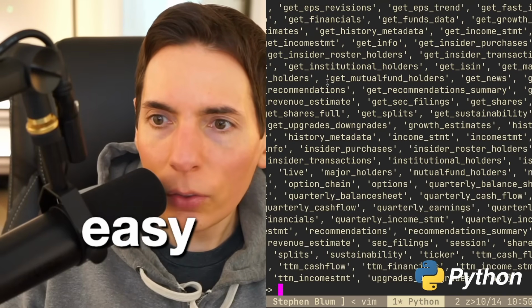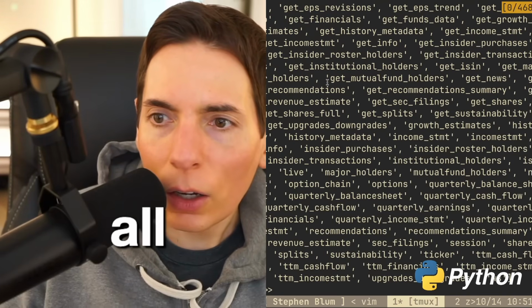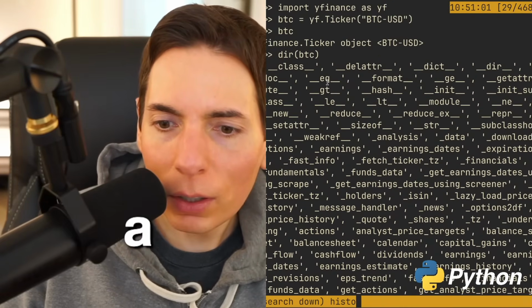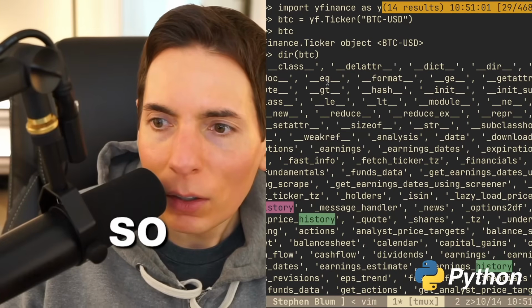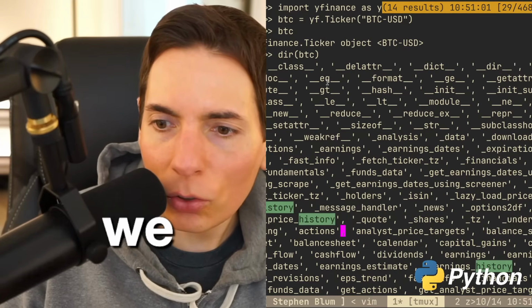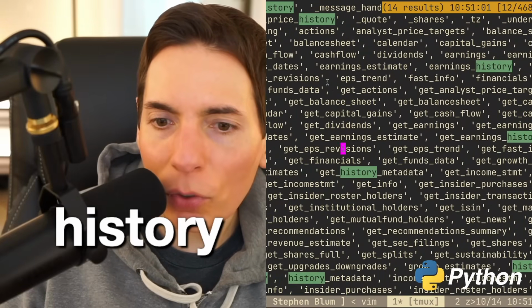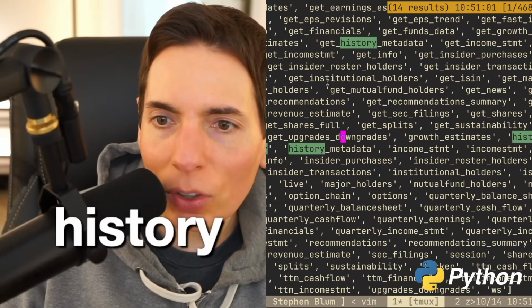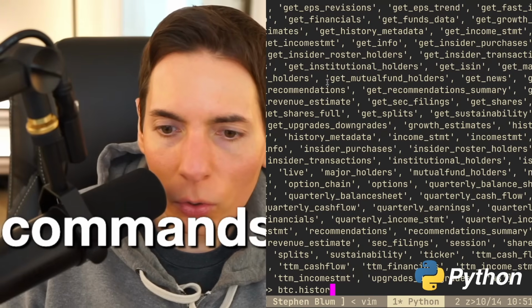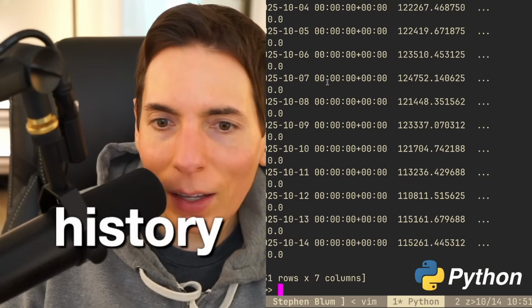So I can see all the different options that are available, because what we want is history. We want the history, I think. So let's go history. Is that here? It is. Okay. So we have the history command, price history, earnings history. There's a whole bunch of different history commands. I think just history is good. So btc.history. Let's see what happens. We'll grab that.